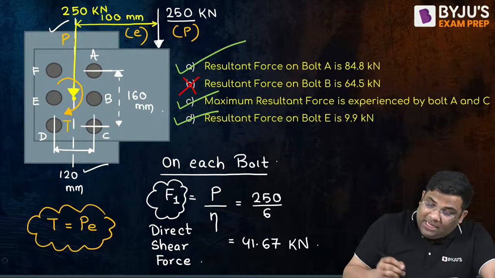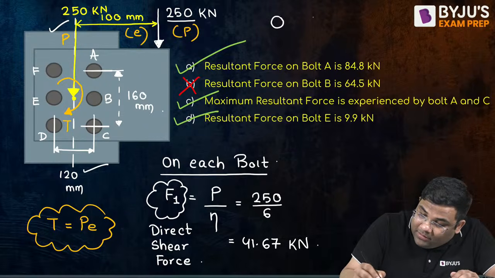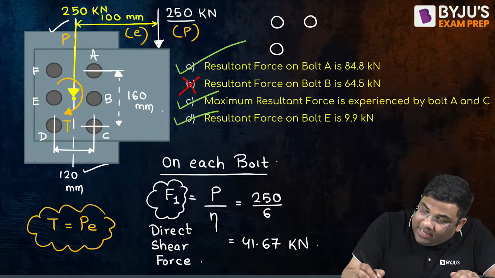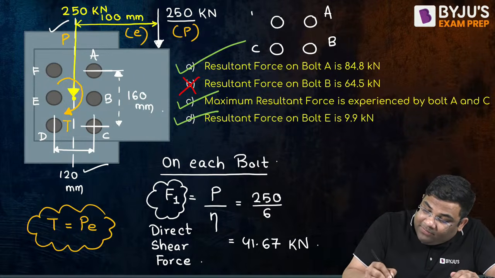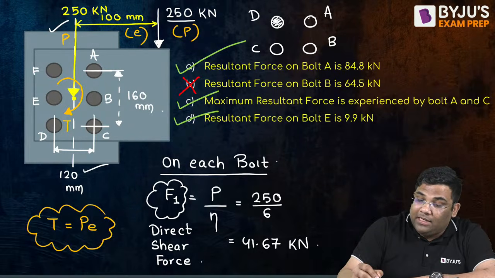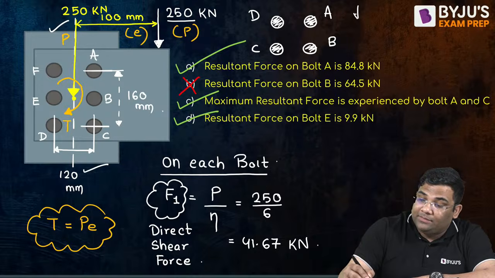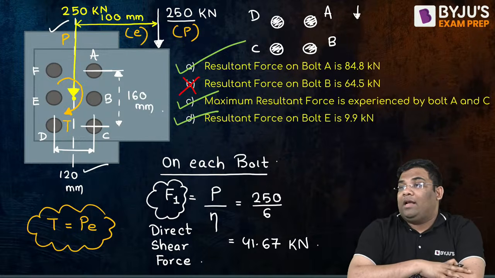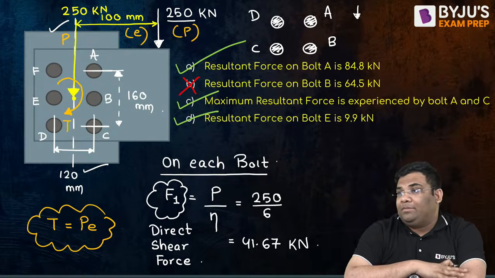Suppose I have 4 bolts like this. I'm just drawing 4 bolts like this: A, B, C, D. Where will I get the maximum resultant, tell me. Suppose the load is acting like this, somewhere here. In this arrangement, if there are 4 bolts arranged like this, where will I get the maximum resultant?